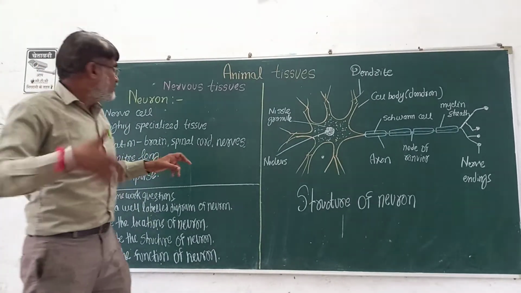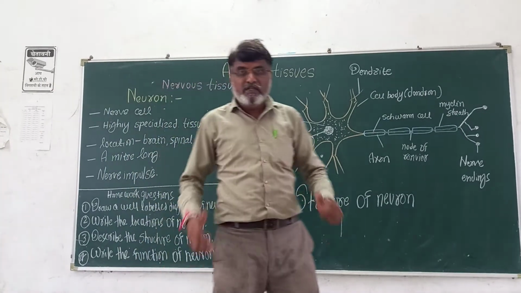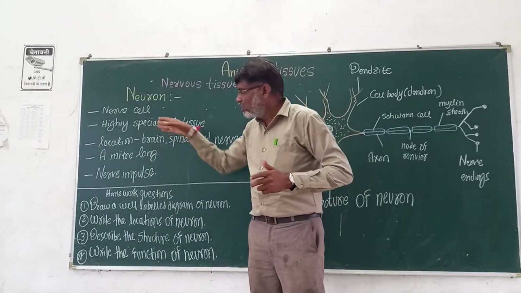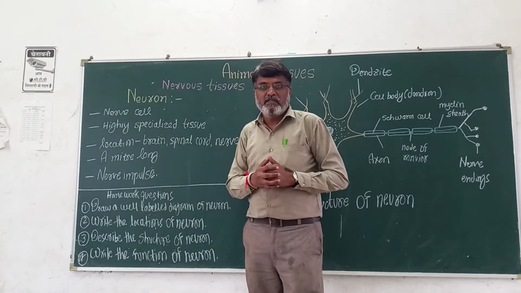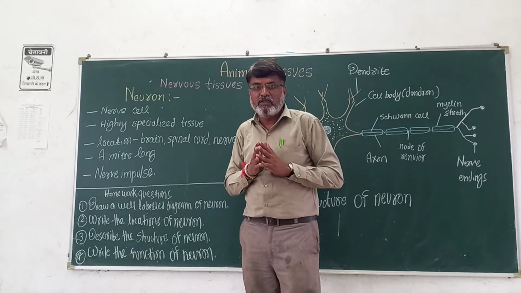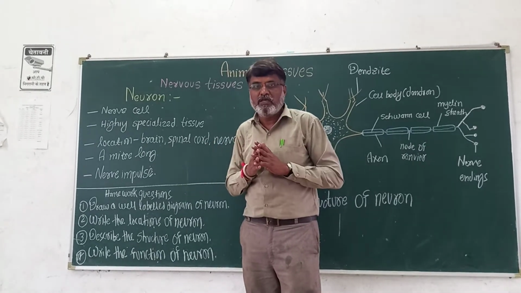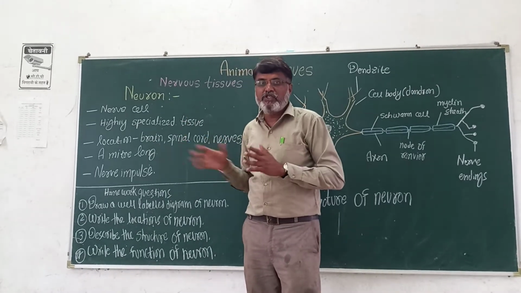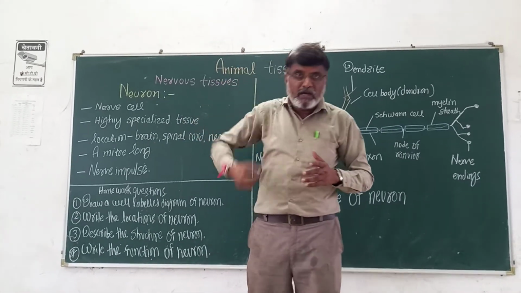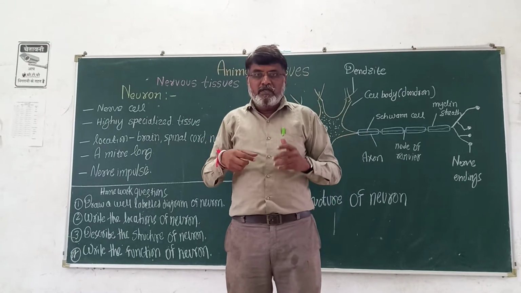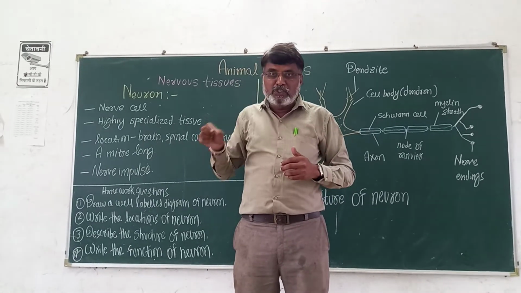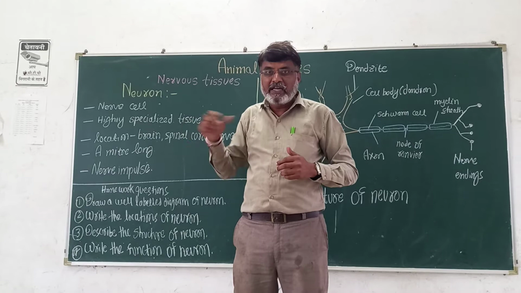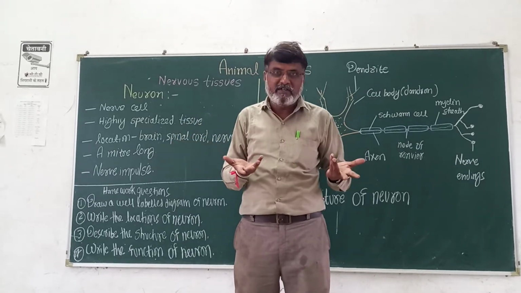And where are these nervous tissues present? In which different parts are these nervous tissues present? Our main controlling center of the body, which is it? Brain. The brain contains nervous tissue. Then the vertebral column has the smooth wiring, we can say, that is called what? Spinal cord.